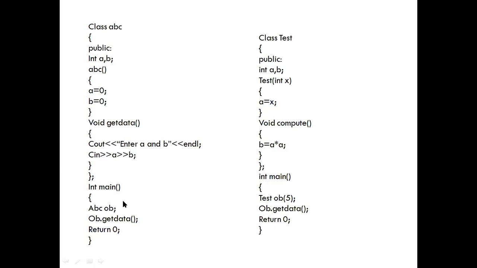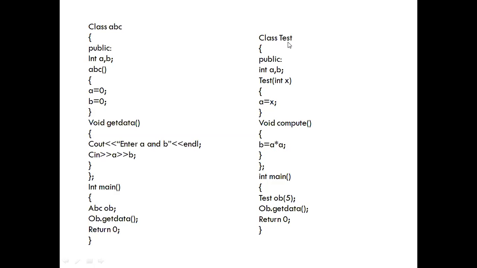It means that when we create this object OB, it calls this constructor, and in it the variables a and b are initialized to 0. Then on the next line, when we call getdata, this function gets executed. Here we need to enter values for a and b.